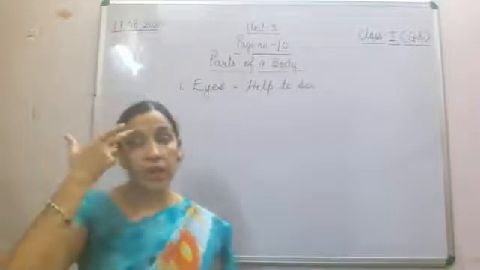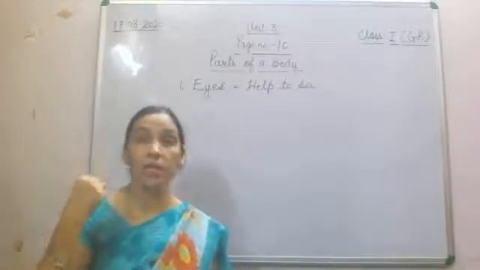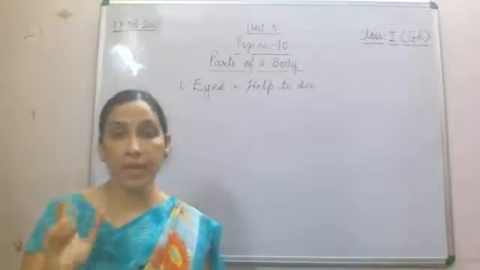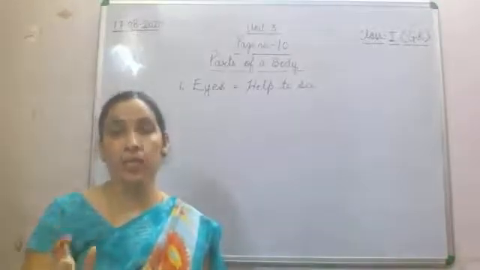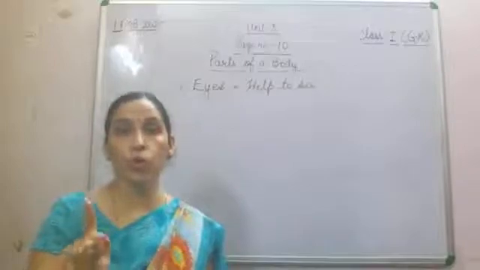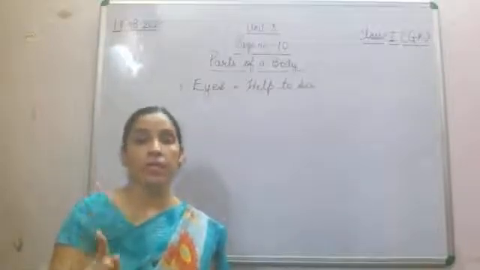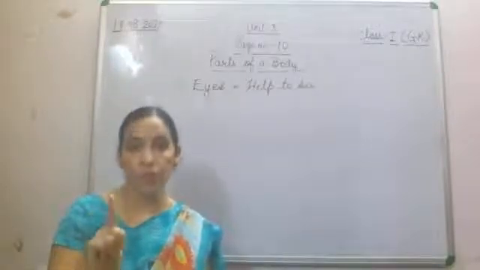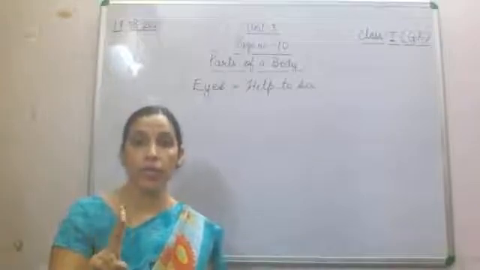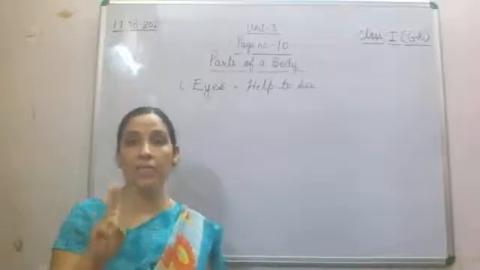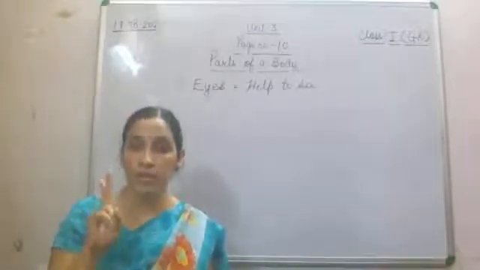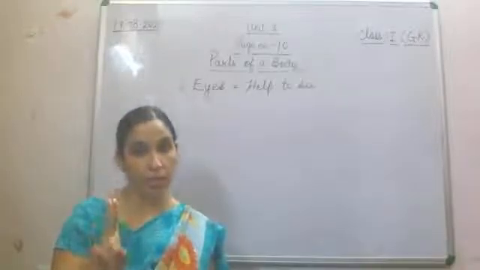So what do we have to do to make our eyes healthier? Number one, you can eat green vegetables. Number two, there are a few eye exercises suggested by the doctor that you can do.